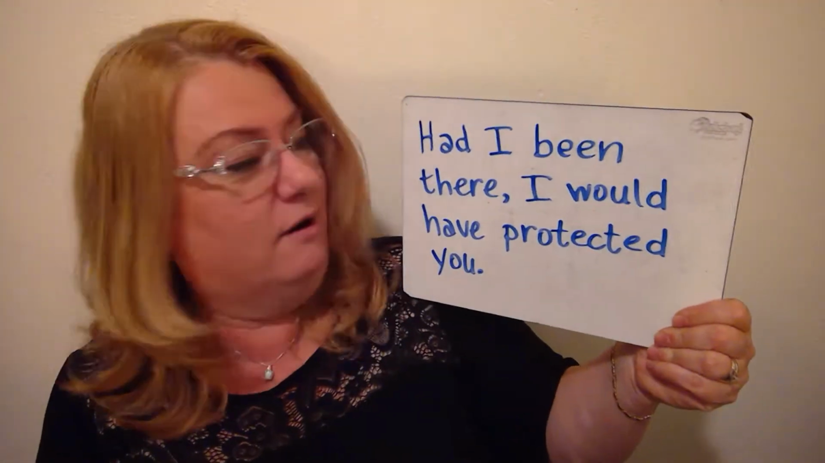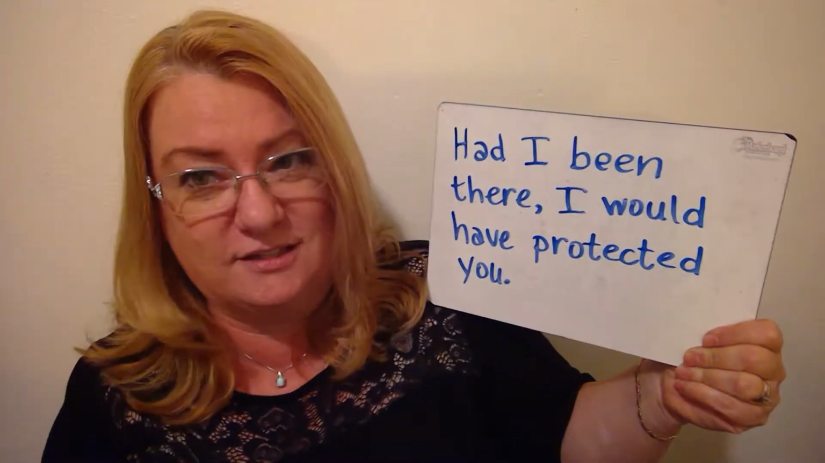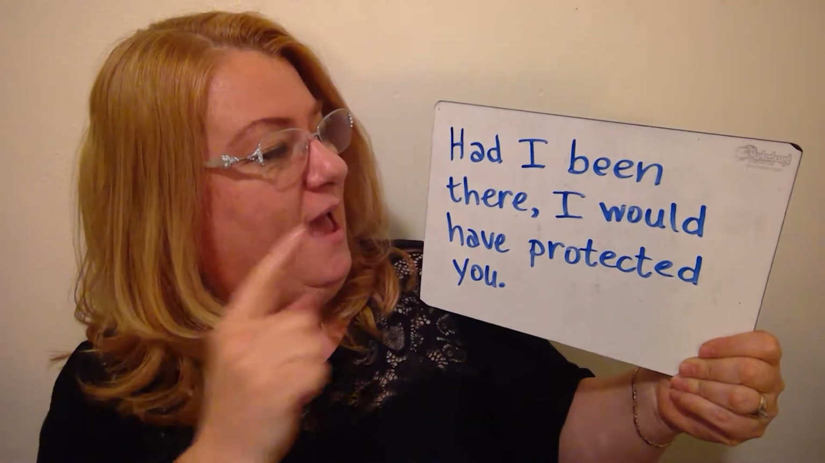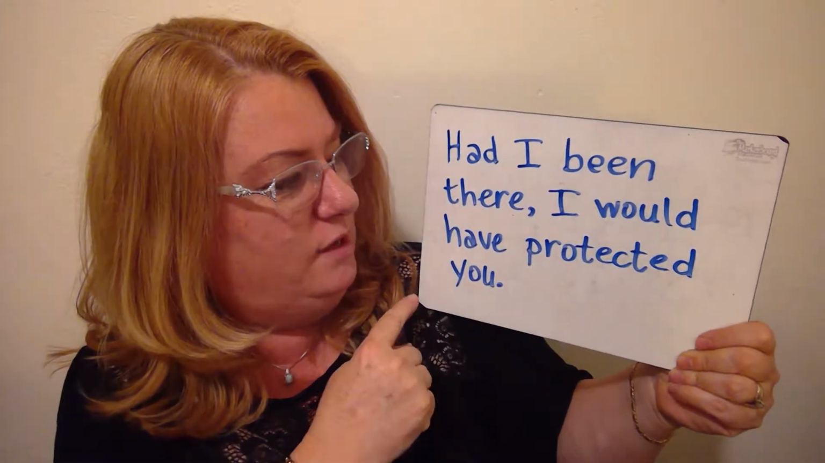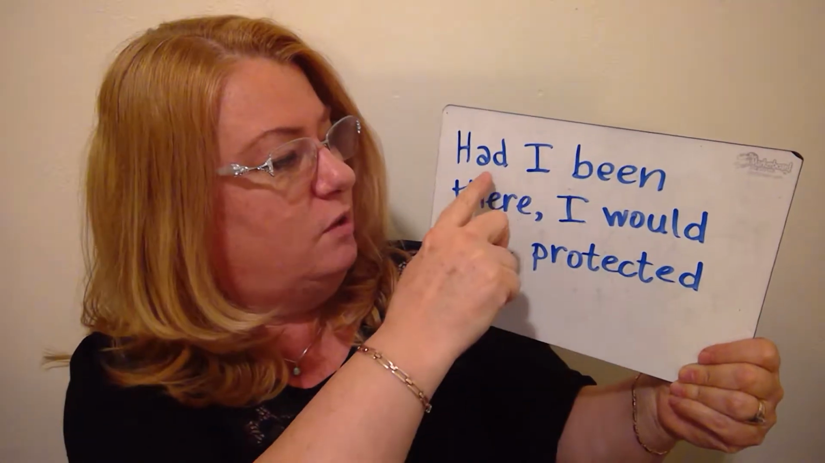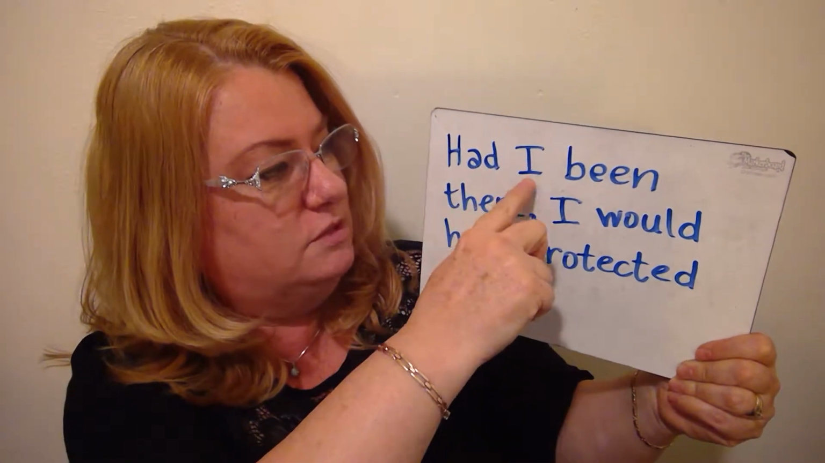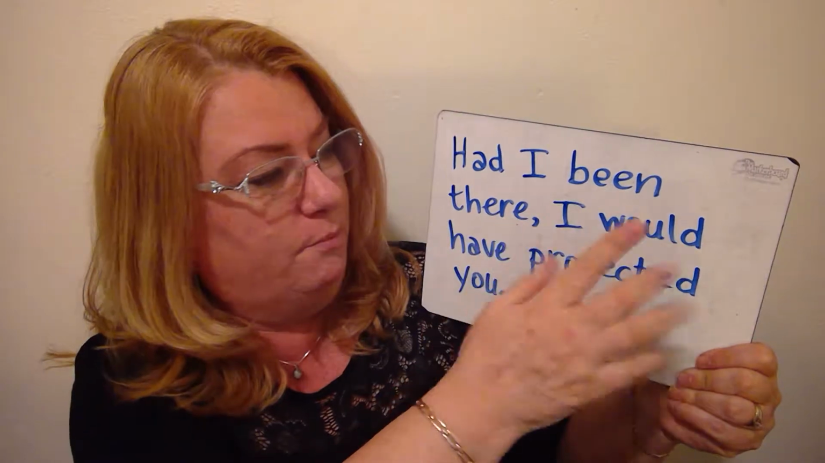Had I been there, I would have protected you. Yes, I've got muscles. I'll protect you. Had I been there, I would have protected you. So here's the inversion with the modal, subject, and then here's your verb phrase happening for the condition and then the result. The result, I would have protected you.